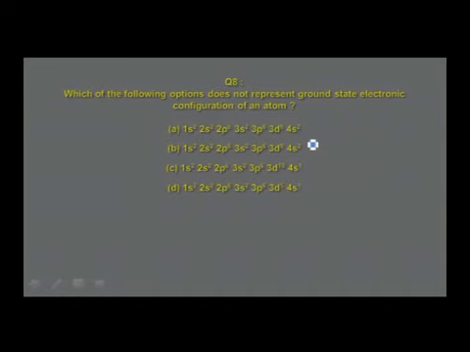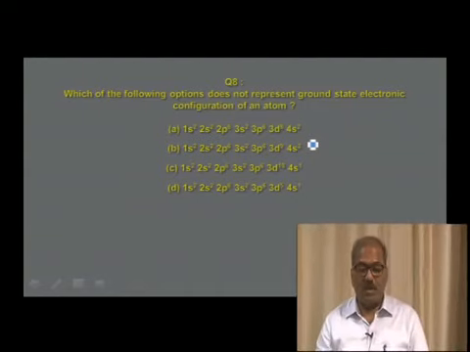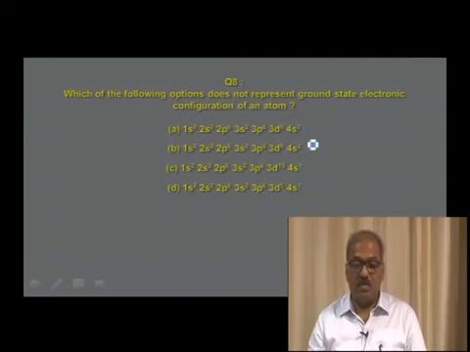Think about that. 1s2, 2s2, 2p6, 3s2, 3p6, 3d9, 4s2, 29 electrons. In the first case, it is 28 electrons. Option C, 1s2, 2s2, 2p6, 3s2, 3p6, 3d10, 4s1, 29 electrons. Option D, 1s2, 2s2, 2p6, 3s2, 3p6, 3d5, 4s1. You may find which of the following options does not represent the ground state electronic